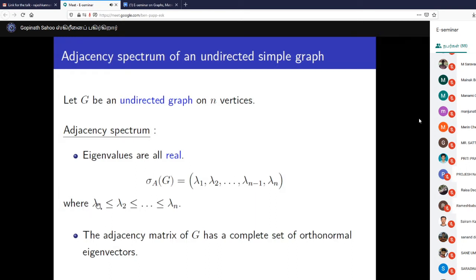Let's order them in some non-decreasing order. So lambda 1 is the smallest one, lambda 2 is the second smallest, lambda n is the largest adjacency eigenvalue of the graph. And one more property, since it is symmetric, we must have a complete set of orthonormal eigenvectors.